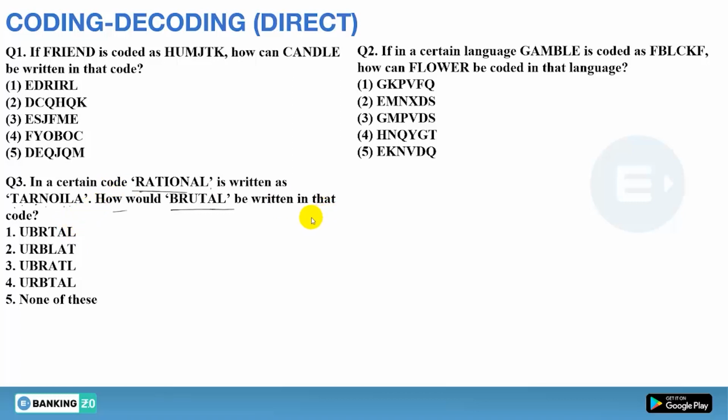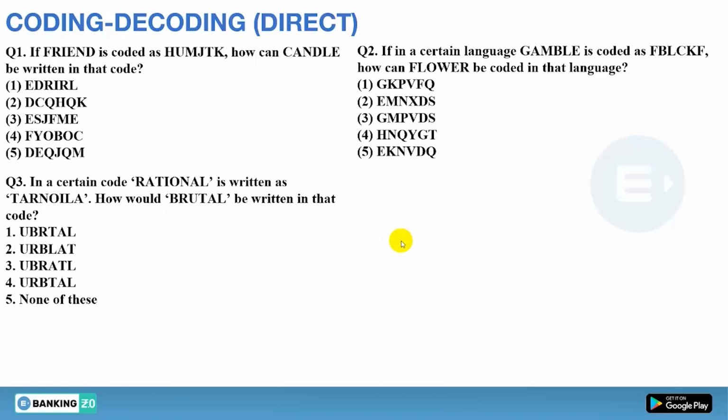Sometimes the direct coding is very simple, but you just get confused with the place value or addition, subtraction, everything. See, the letters that are used in rational are also used in the code, yes or no?